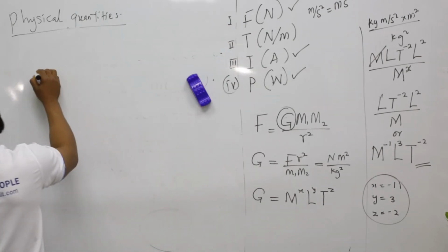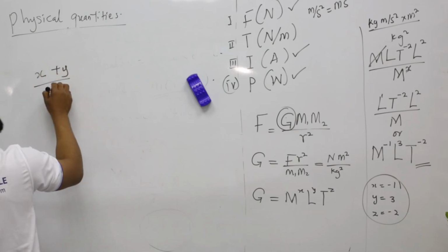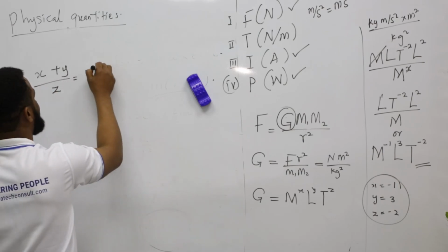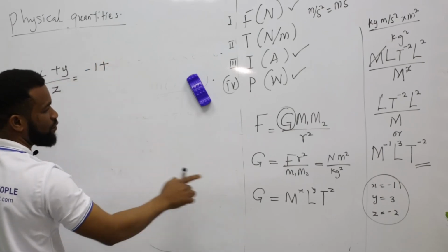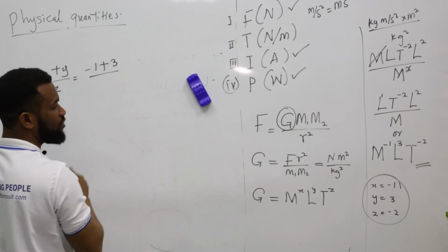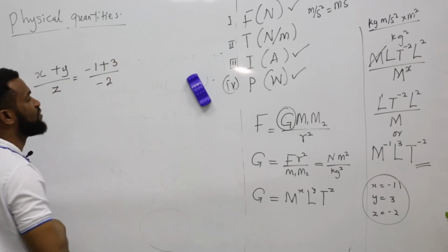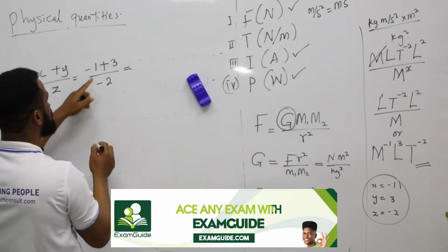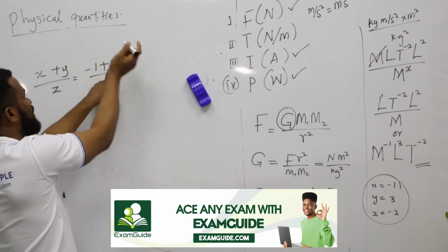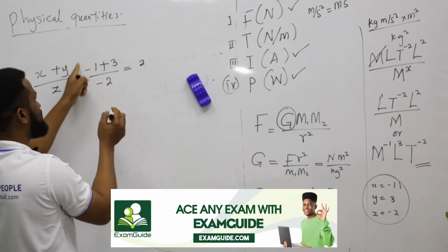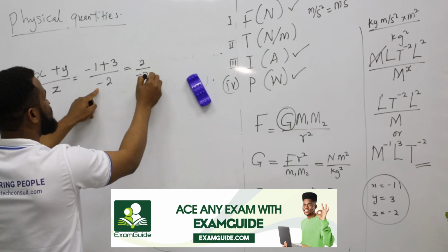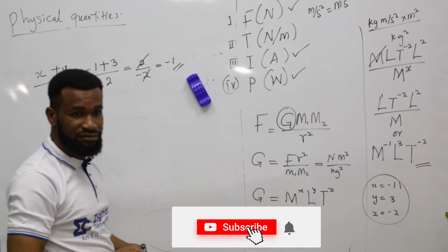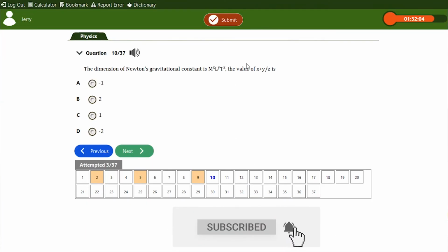Now, the question is, how can I find x plus y over z? According to the question, X is minus 1, plus Y is 3, all over minus 2. So we should find the value of this. Now, minus 1 plus 3 is 2, all over minus 2. 2 we cancel 2, we have minus 1. That is option A.